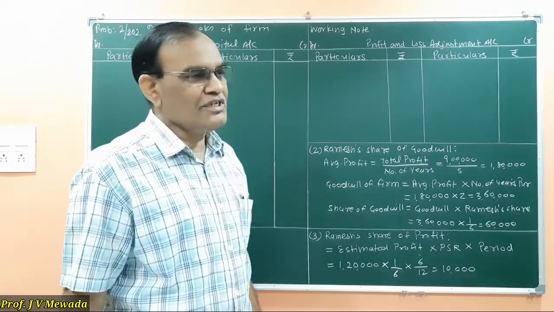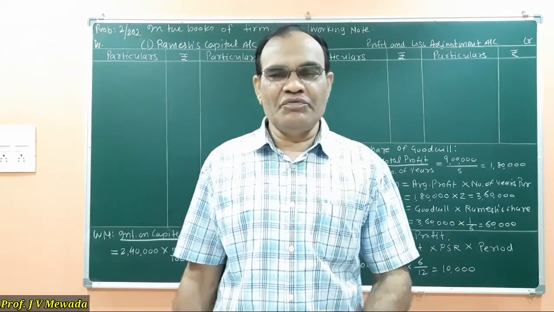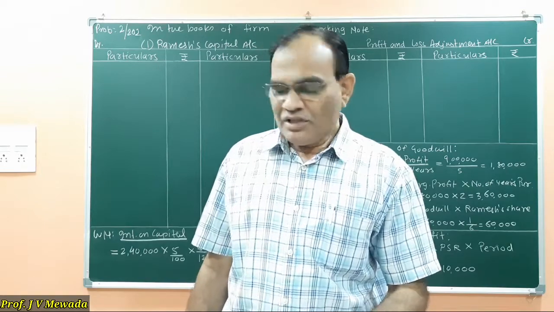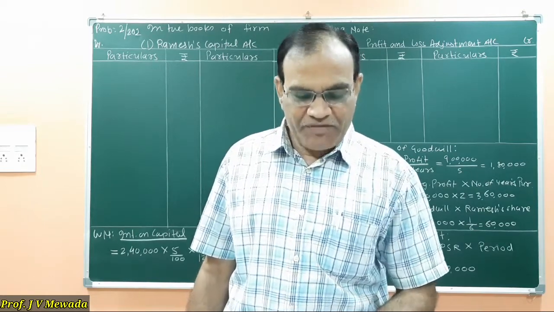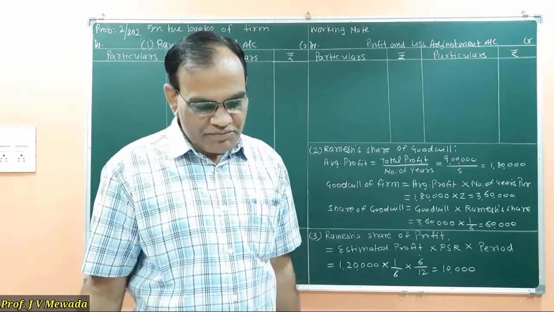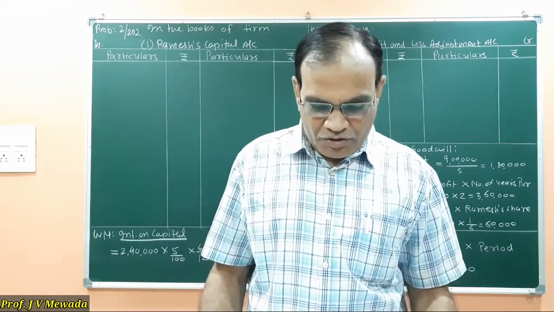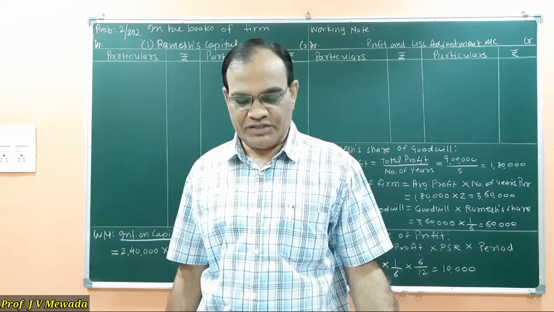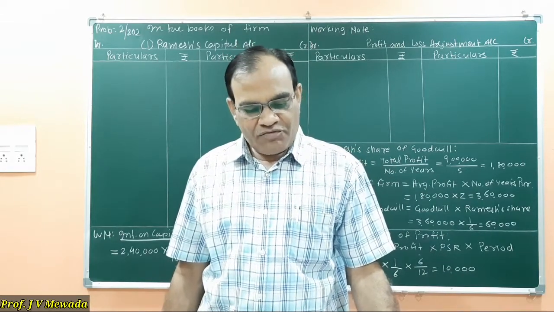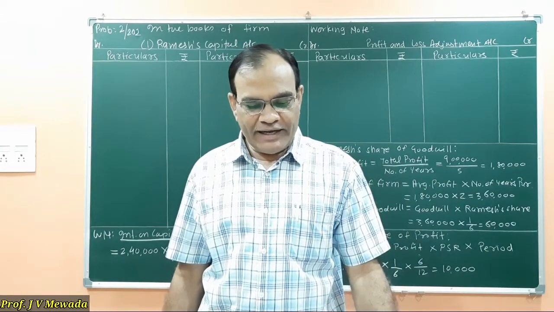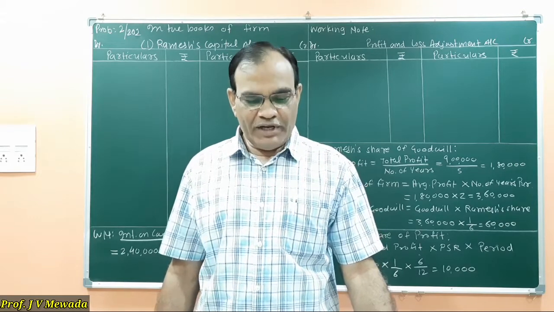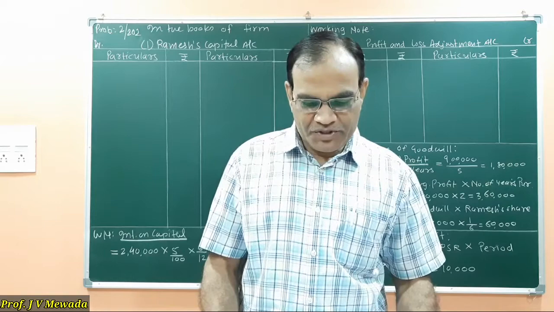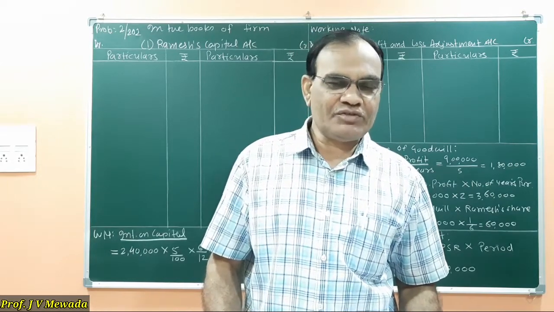How are we going to proceed? First we are going to calculate the goodwill, and we are going to calculate the profit due to Ramesh. Now we are referring to adjustment number 5. In adjustment number 5 we are told that goodwill of the firm was valued at 2 times the average profit of last 5 years, and we are given the profits: 1,80,000, 2 lakh rupees, 2,50,000, 1,50,000 and 1,20,000.